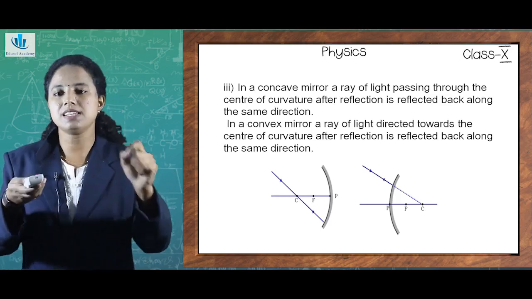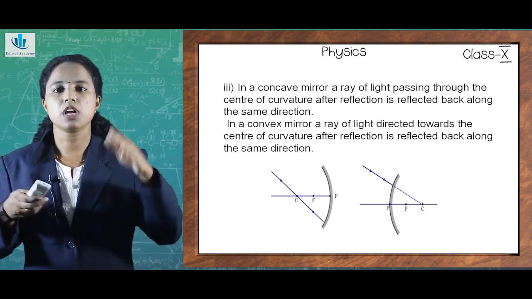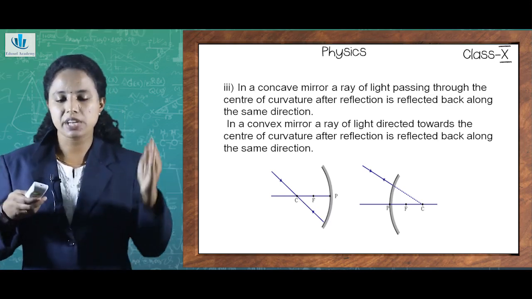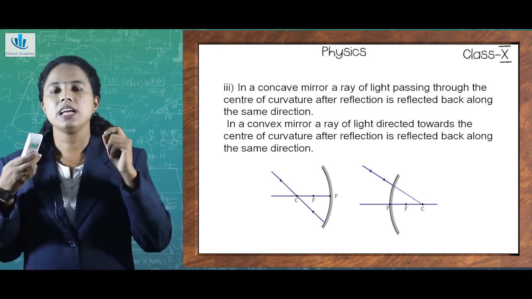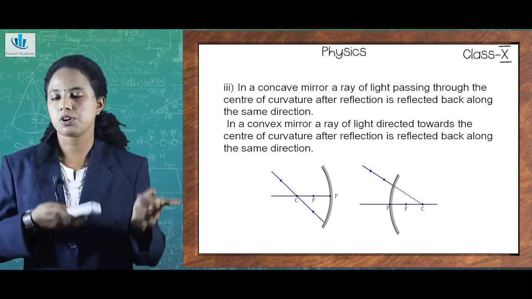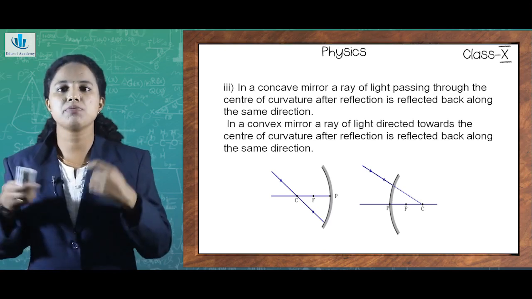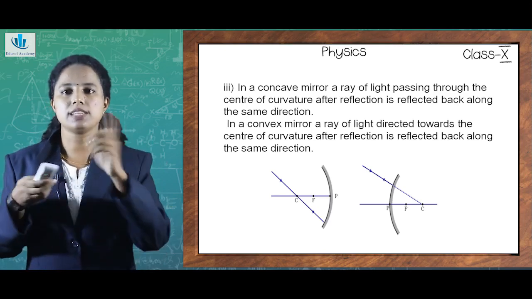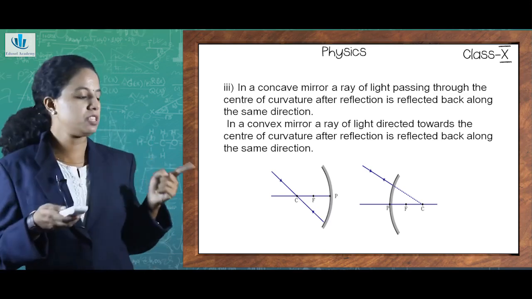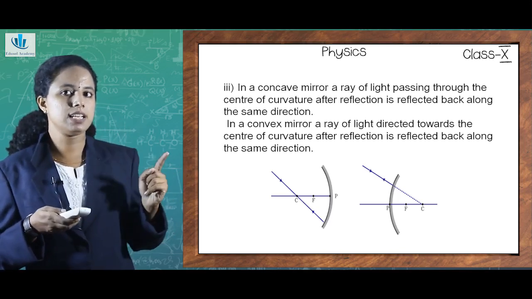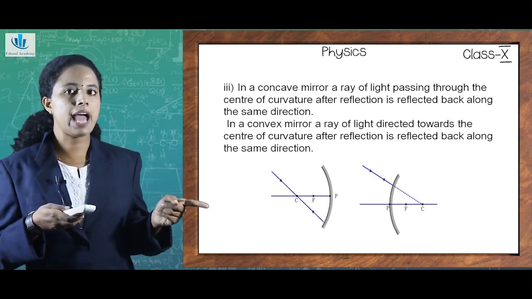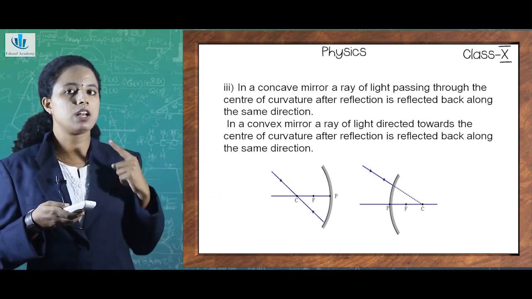So, that is termed as center of curvature. So, for a concave mirror that is curved inwards or a converging mirror, as we say, if a ray of light is passing through center of curvature, after reflection also, it will be passing along the same direction. In the first figure of concave mirror, you can see it. If you look at it, you can see the forward moving arrows and the backward moving arrows are along the same line.